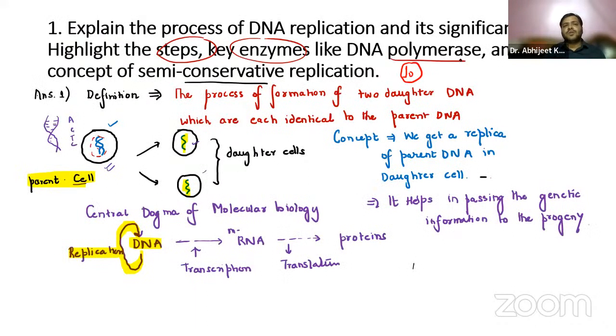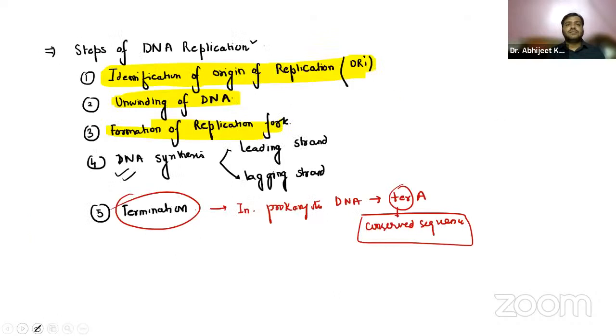So we have discussed DNA polymerase, the concept of semi-conservative replication, all the key enzymes: polymerase, helicase, single strand binding proteins, ligase. We have discussed all the 5 steps, the significance, why it is needed for the progeny, how the process takes place, and the leading and lagging strand formation. I hope you understood this, Dharnika. I hope it is clear.